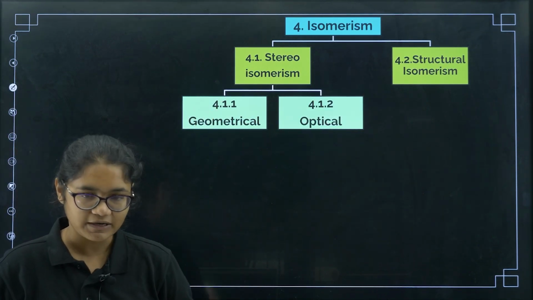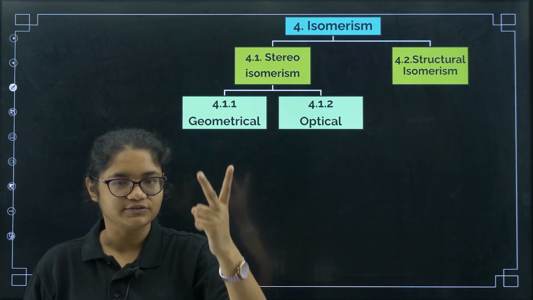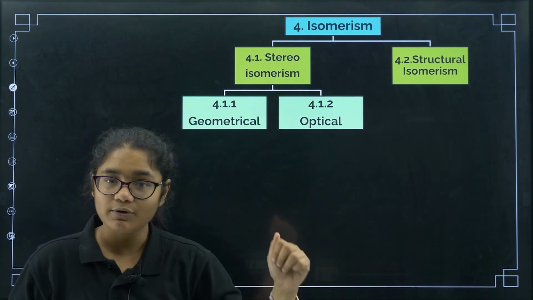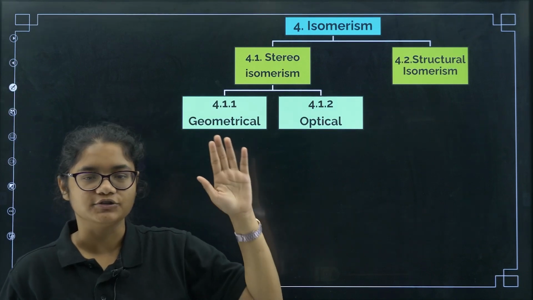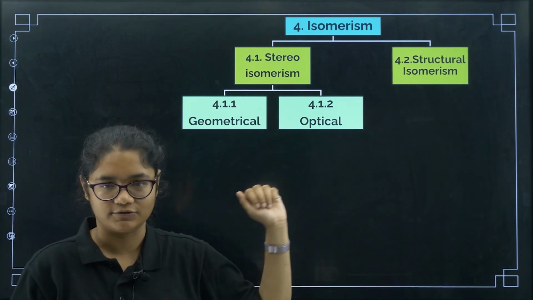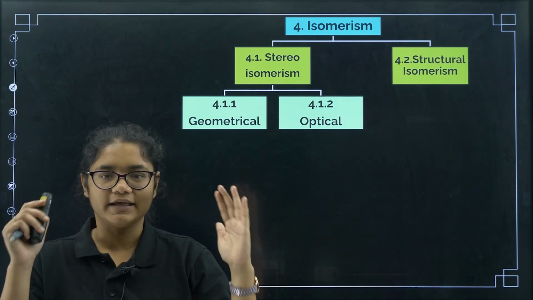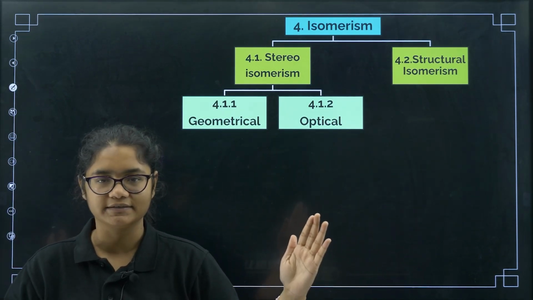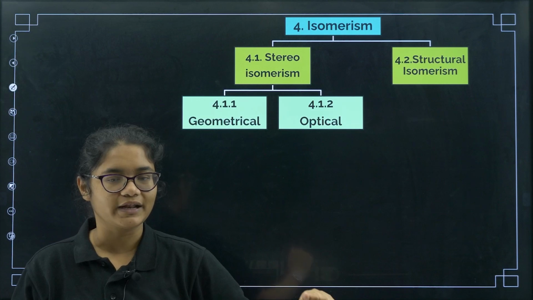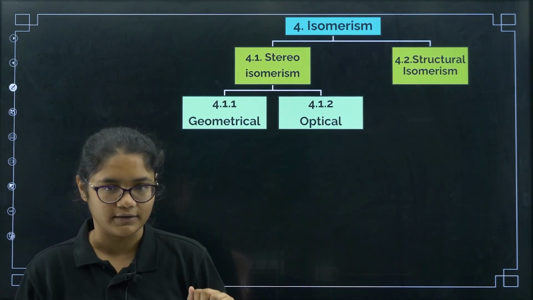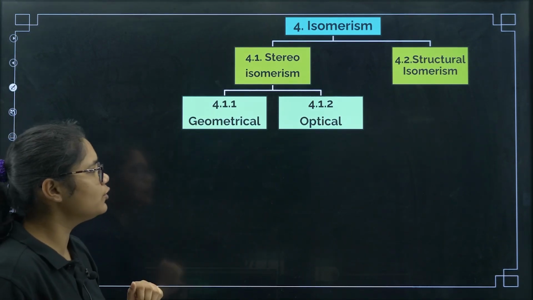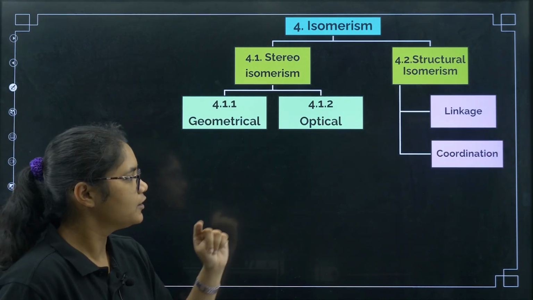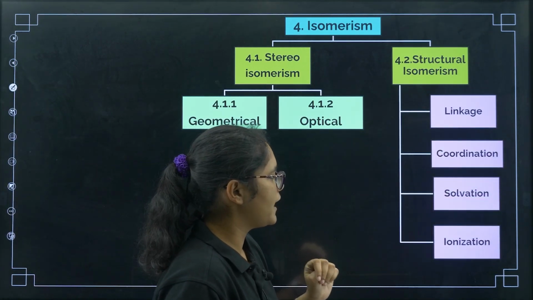Getting? Let us repeat from the starting. Isomerism is of 2 types, stereoisomerism and structural isomerism. Stereoisomerism is again of 2 types, geometrical isomerism and optical isomerism. Now coming to structural isomerism, that is of 4 types: linkage, coordination, solvation and ionization.